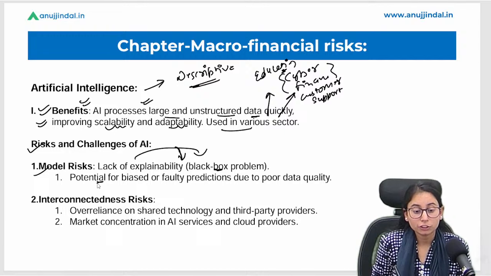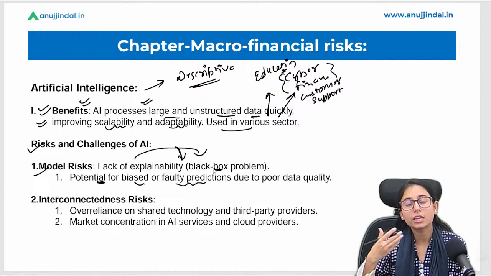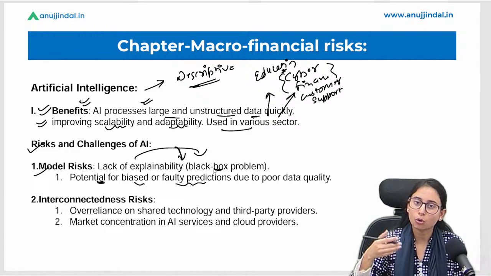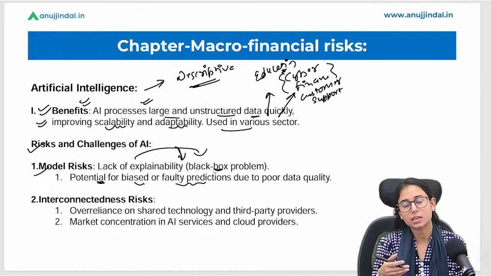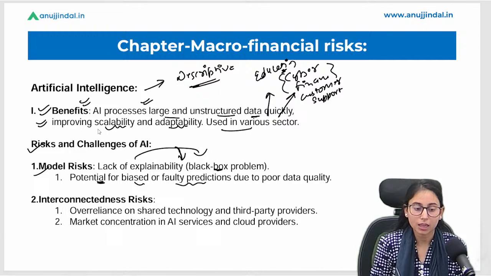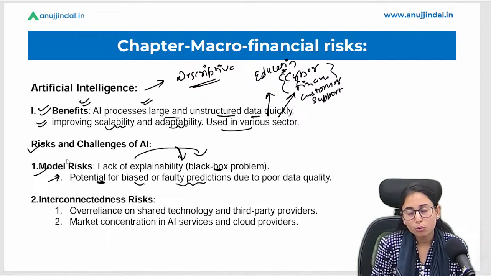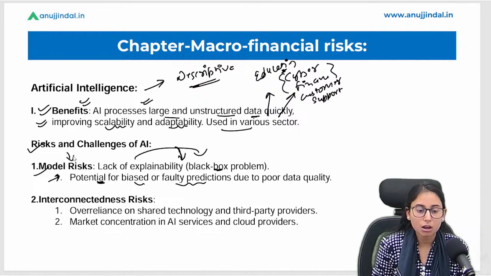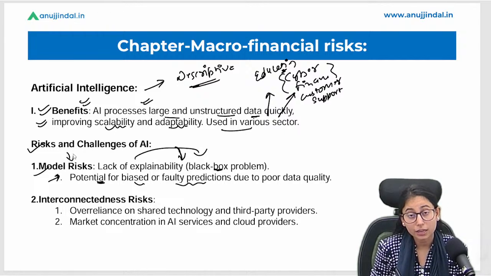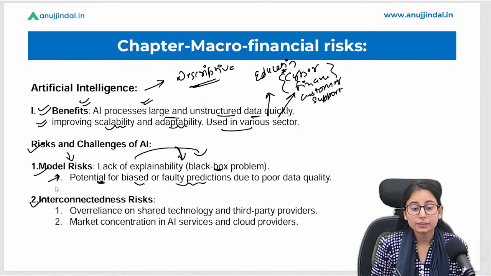Now there are potentials of bias and faulty prediction. What if we gave them wrong data and they are giving us wrong prediction, right? So this is one error that we can say. Poor data leads to poor quality of assessment and analysis, which is a kind of model risk here in artificial intelligence. Second is interconnectedness.